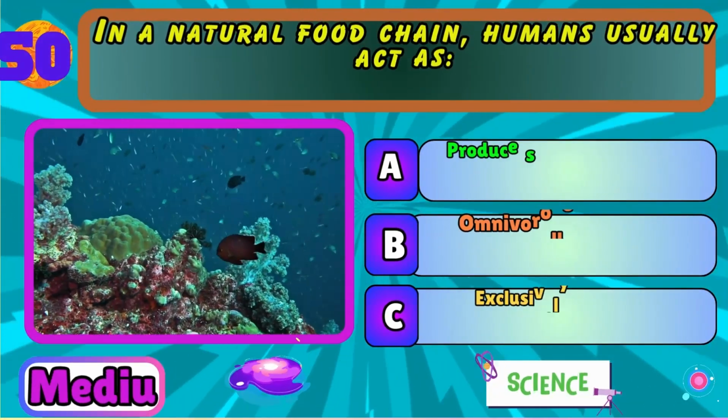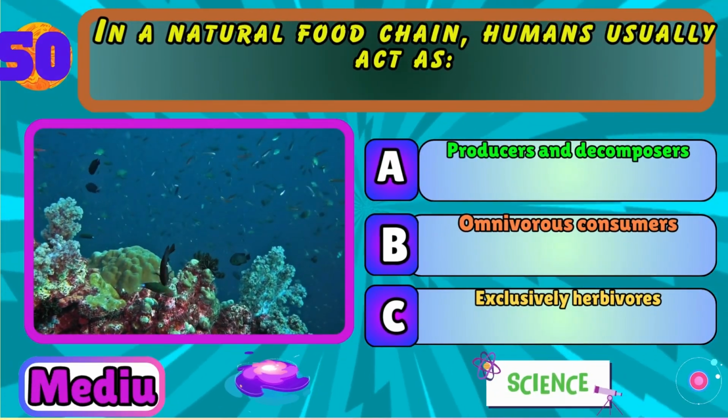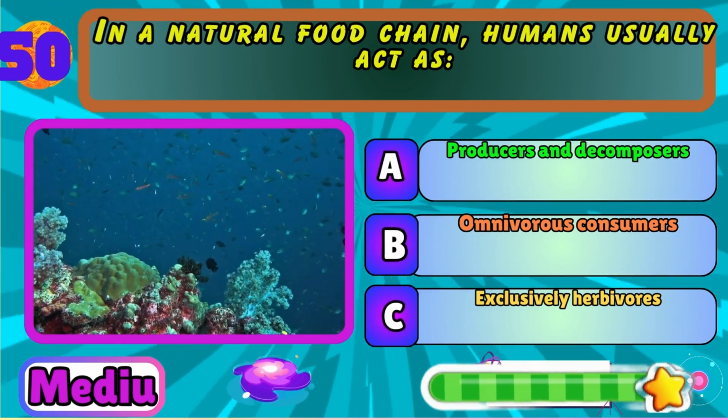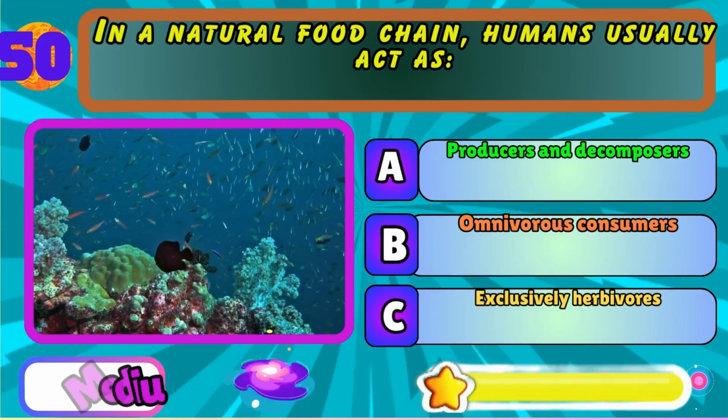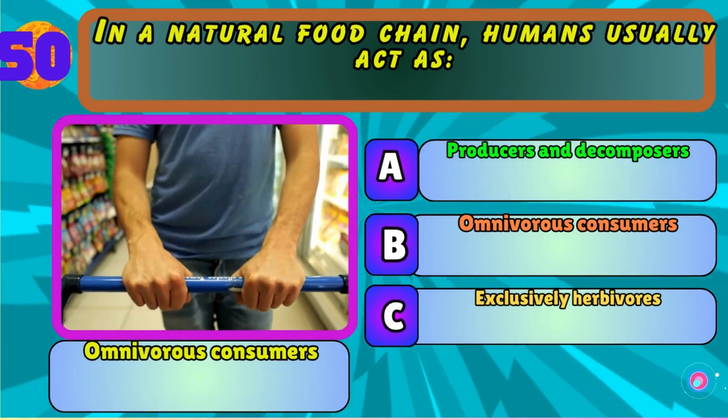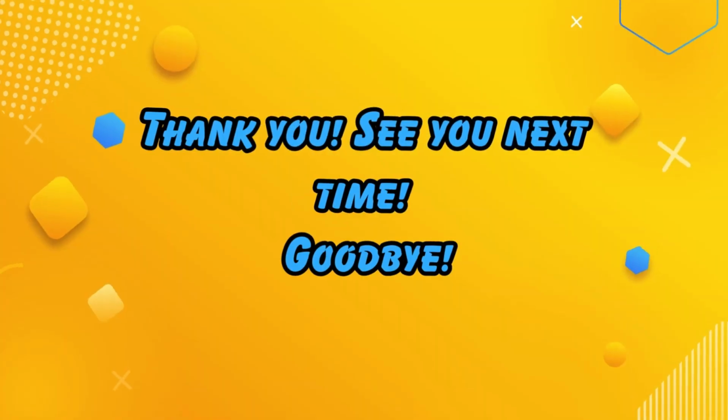In a natural food chain, humans usually act as producers and decomposers, omnivorous consumers, or exclusively herbivores. Omnivorous consumers. Thank you, and see you next time.